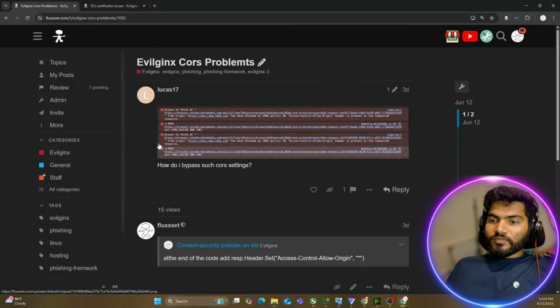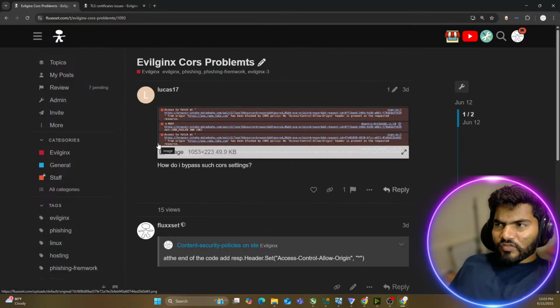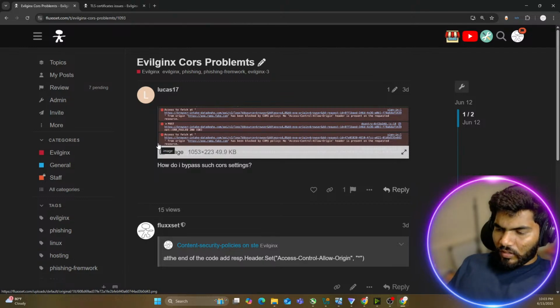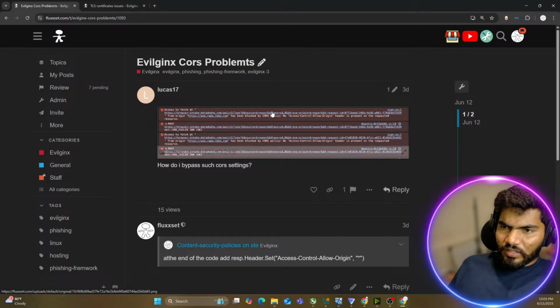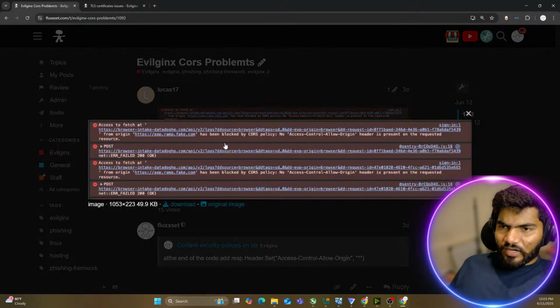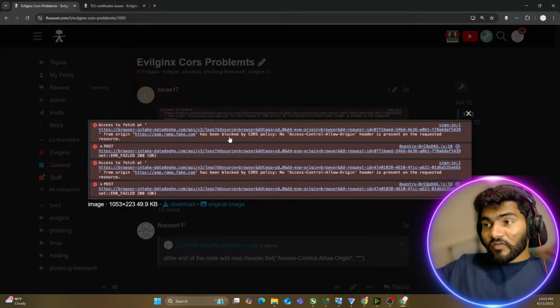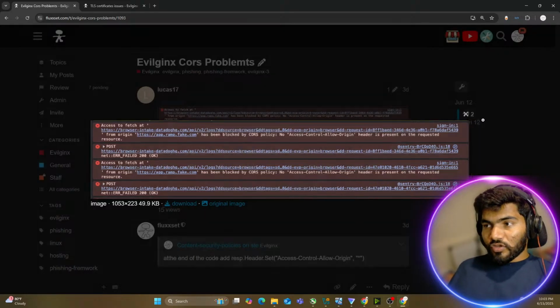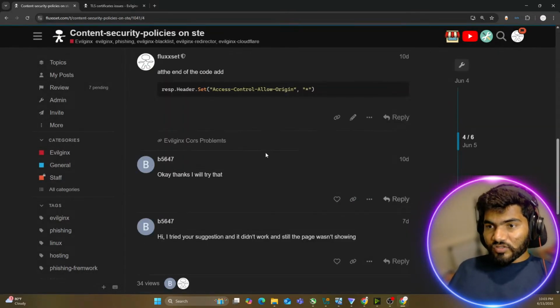Sometimes when you create the Phishlet, or when you load the host into the Phishlet, you will get these kinds of errors. It will say access to fetch this particular source is not allowed, or the file is fetched but not included in the page because of CSP, content security policy, or a CORS issue. The solution is modifying the source code.